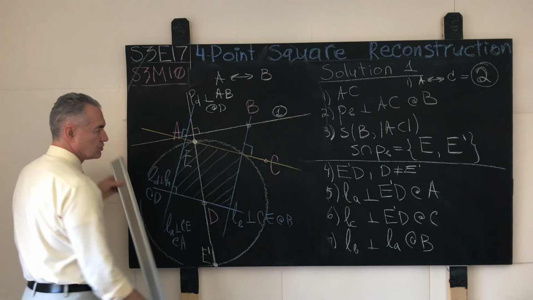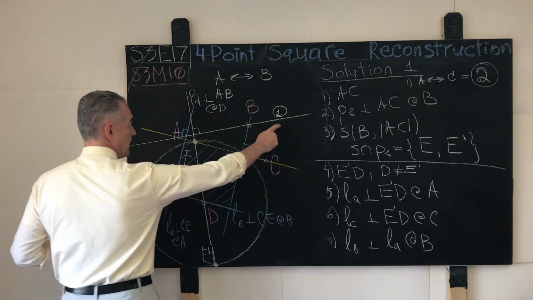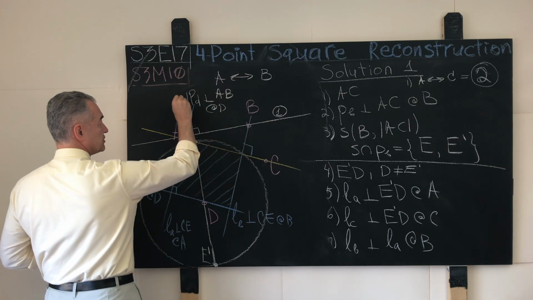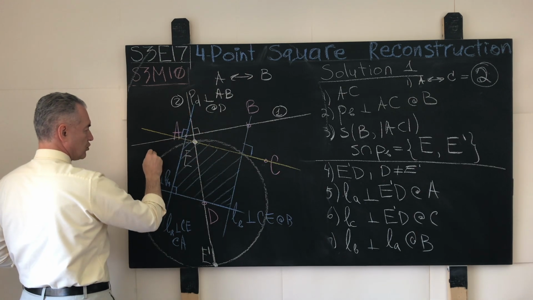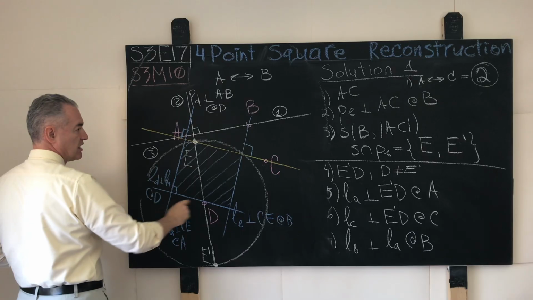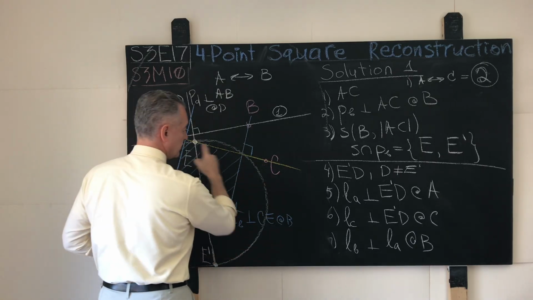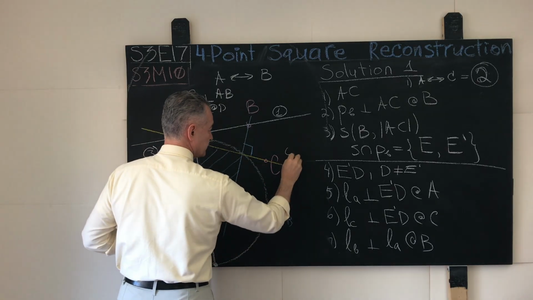So far so good. So let's say we number it: AB is 1, the perpendicular is step number 2, the circle is step number 3, and this straight line CE is number 4.